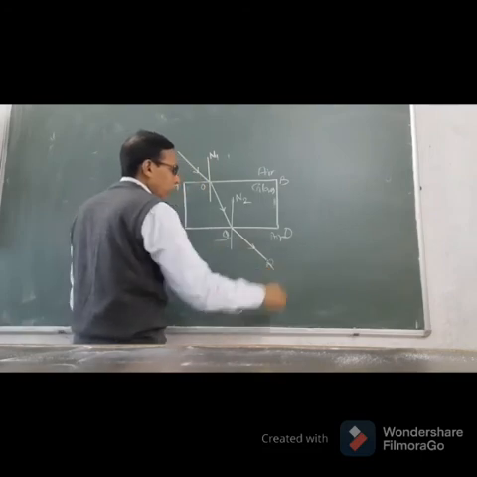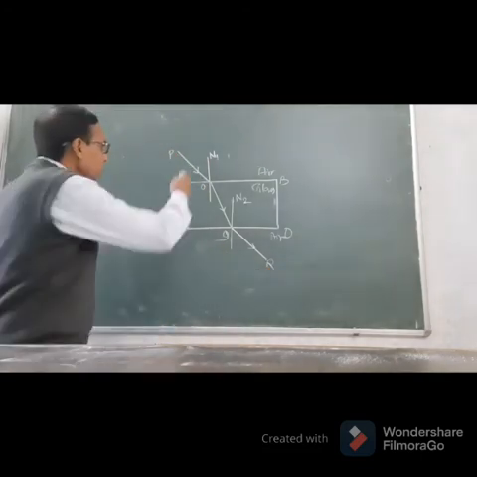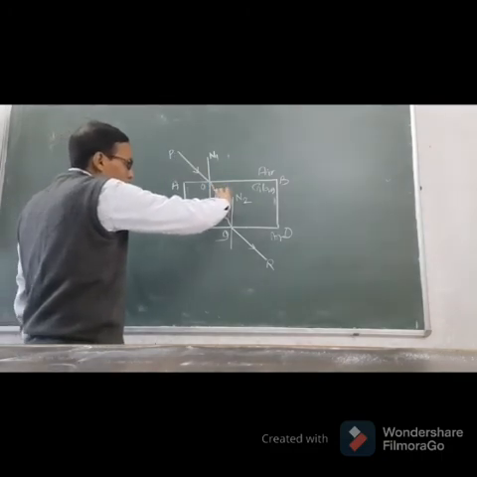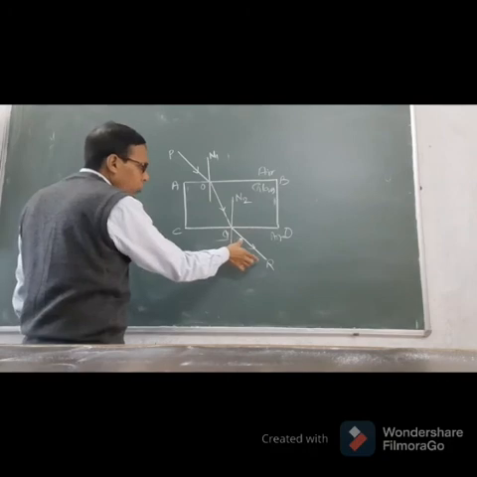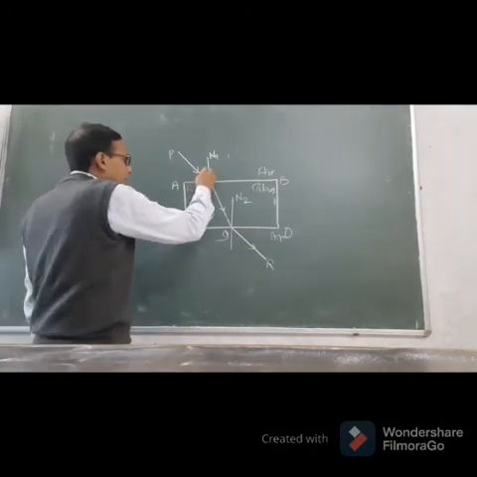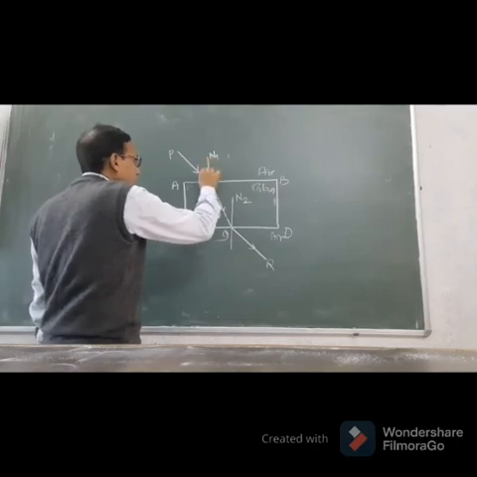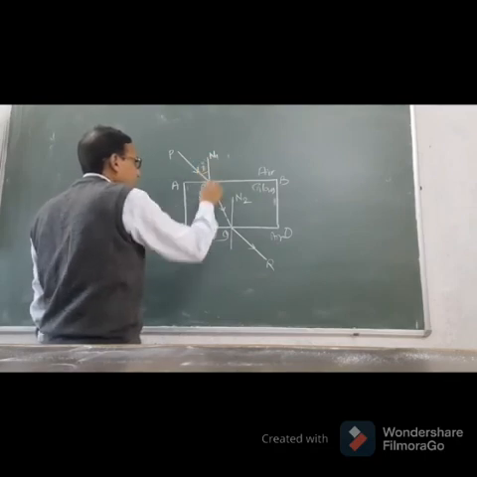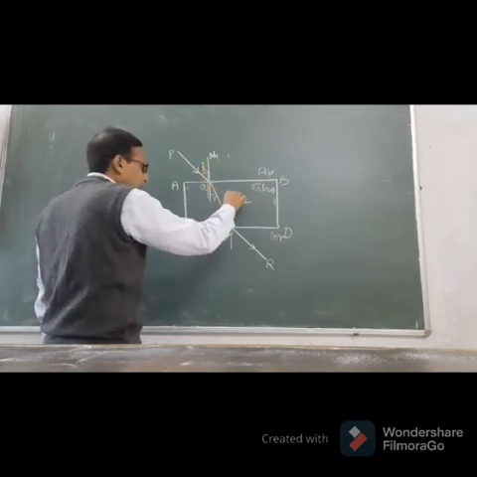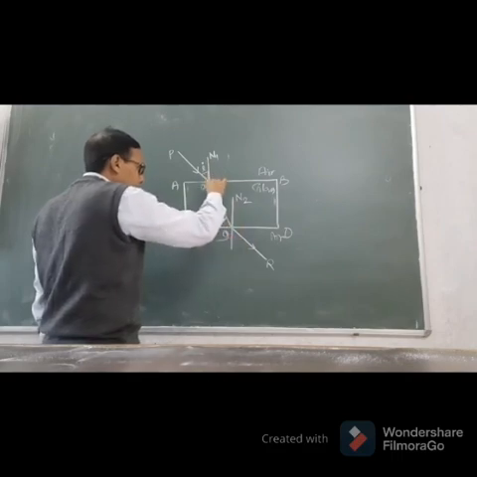In this figure, OP is the incident ray, OQ is the refracted ray, and QR is the emergent ray. The angle between normal and incident ray is called angle of incidence. The angle between normal and refracted ray is called angle of refraction. These normals N1 and N2 are parallel, and this is the transversal line.